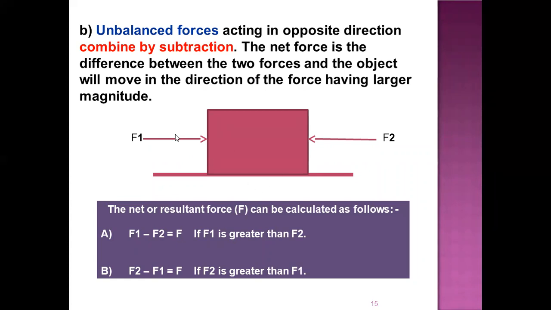If F1 is greater than F2, then the resultant force will be F1 minus F2. And if F2 is greater than F1, then the resultant force will be F2 minus F1. So the net force, when they are acting on the same object in opposite directions, is subtracted.